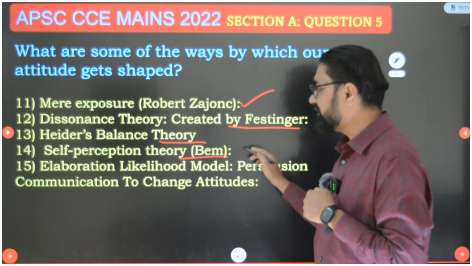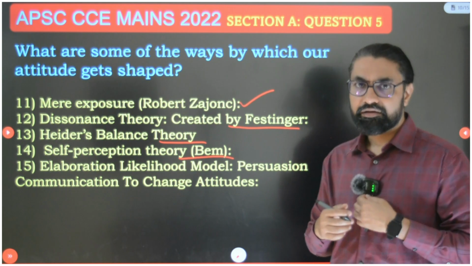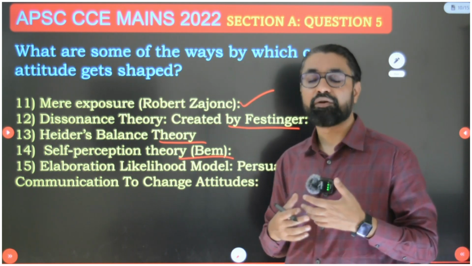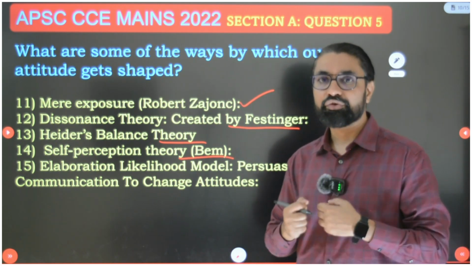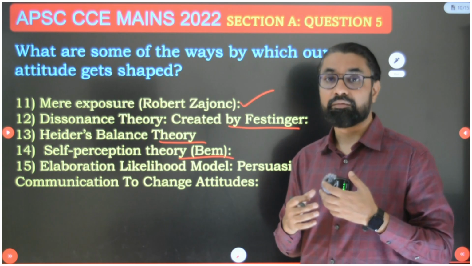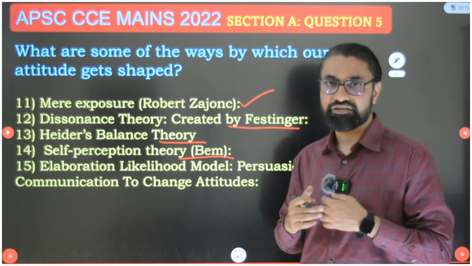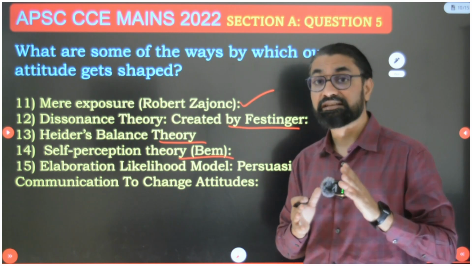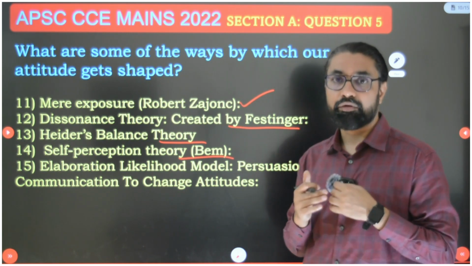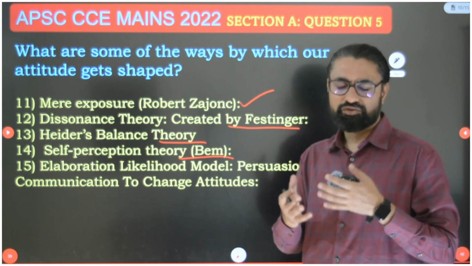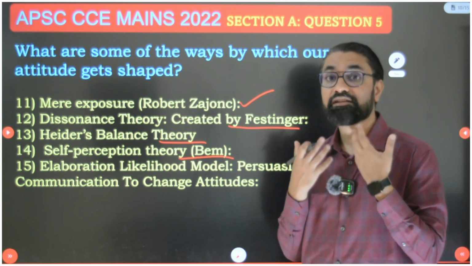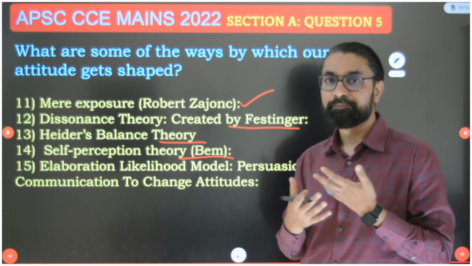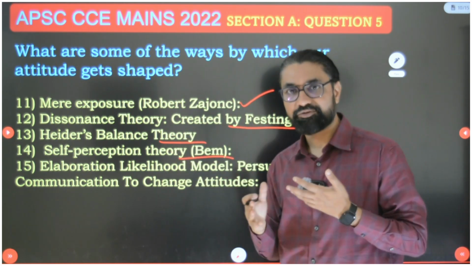Then the self perception theory of Bem: how army personnel or any uniform service people, when they put on the uniform, automatically their decorum, their personality, everything gets changed. They follow that perception that army people are extremely disciplined. They live in decorum, they have extreme professionalism. So once you get in that uniform, automatically you try to imbibe those attitudes. And that theory is the self perception theory of Bem.